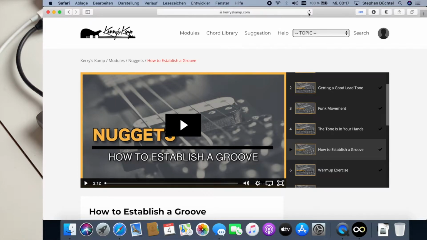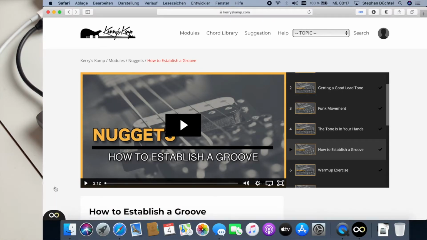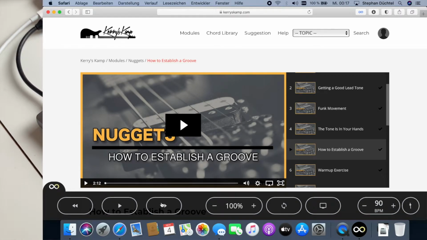And now you need to refresh the page once. Now you see this FiveLoop logo here on the bottom left of your browser window. And this always appears if you browse to a site which FiveLoop is compatible with. So you can open it by clicking on it and close it by clicking it again. And it gives you some extra controls you do not have from a regular video player from a website.